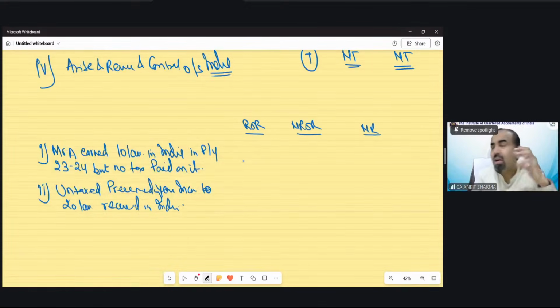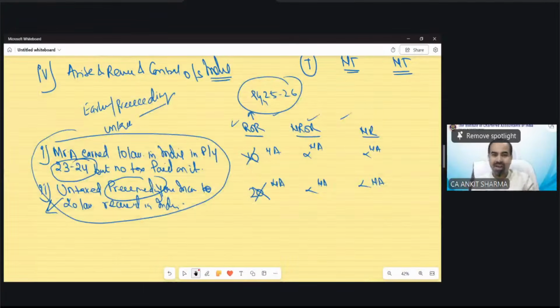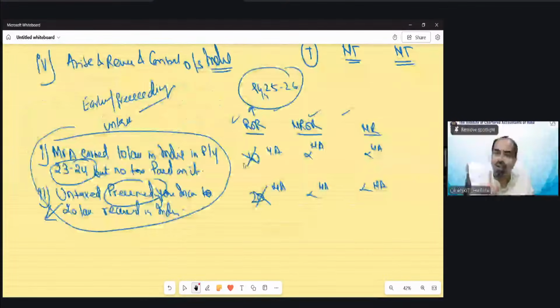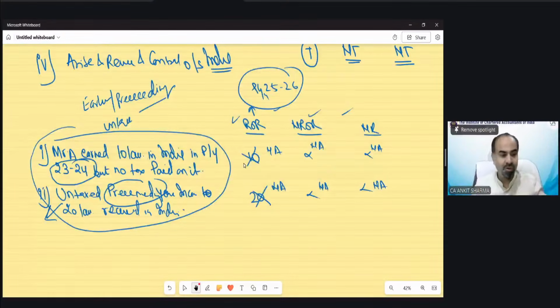So when we understand the incidence of tax concept, there is a provision which is stuck in our mind that for all kinds of income, the taxability needs to be done in the hands of ROR. So you might think, okay, that was untaxed, let me tax it. Now I am the superhero, I will tax it. No, do not try to do this. That would make your solution wrong.